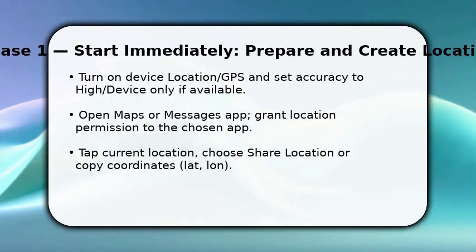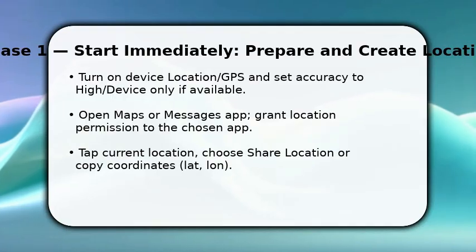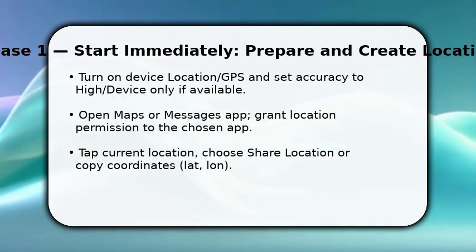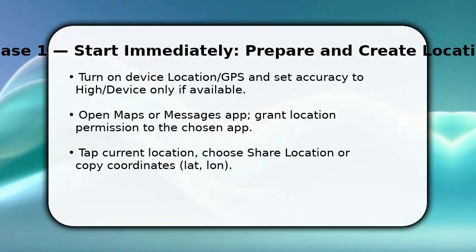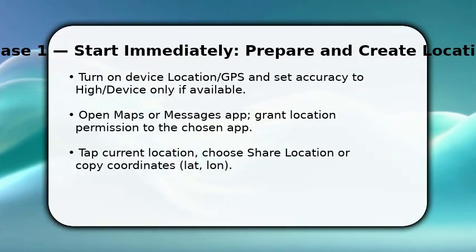You start by enabling location and granting permissions. This ensures apps can read GPS. Open your preferred Maps or Messaging app next because that's where you'll make the shareable link.